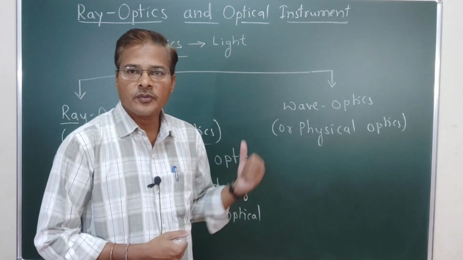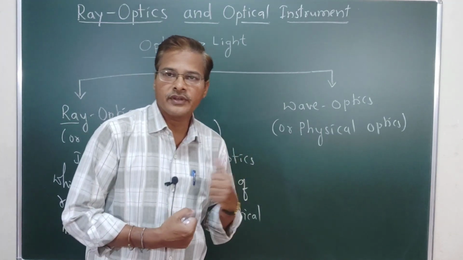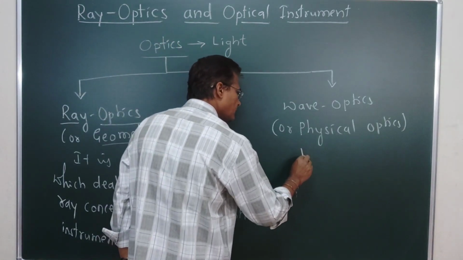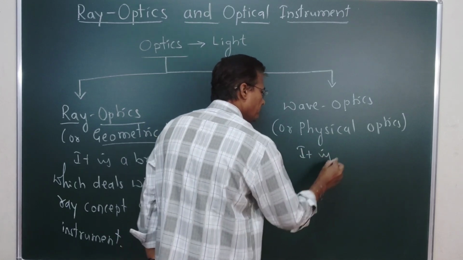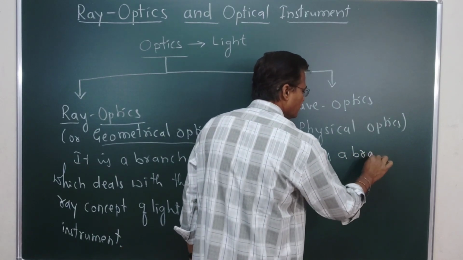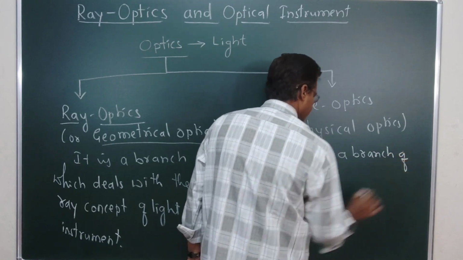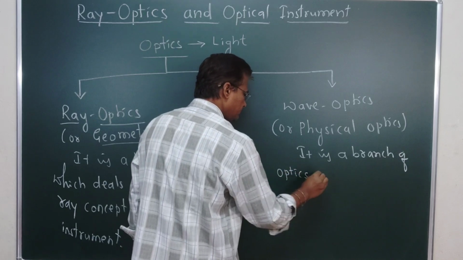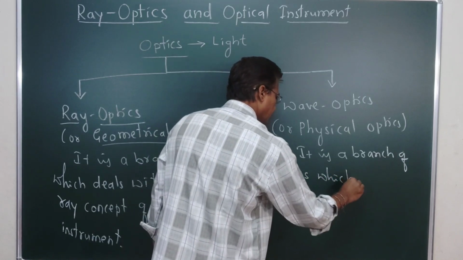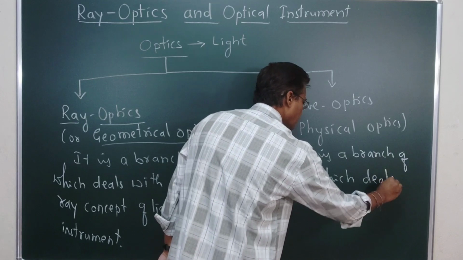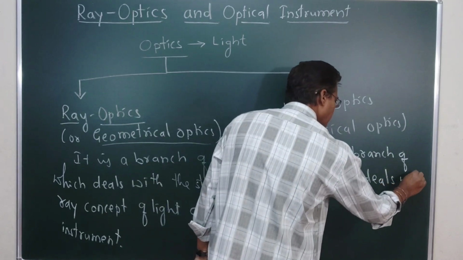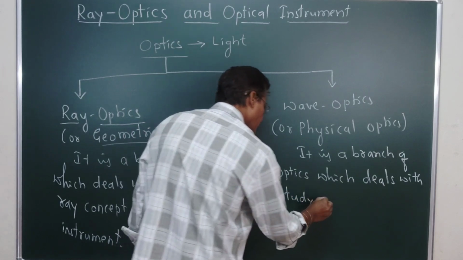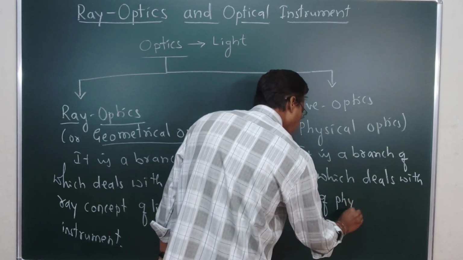Then the physical optics, or wave optics. We can define it in this way: it is a branch of optics which deals with the study of the physical nature of light.